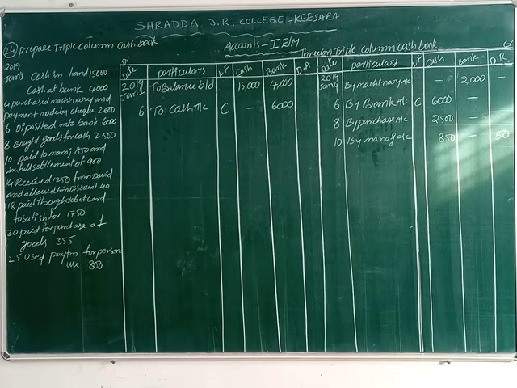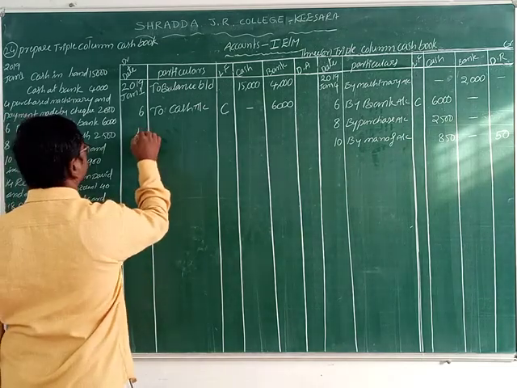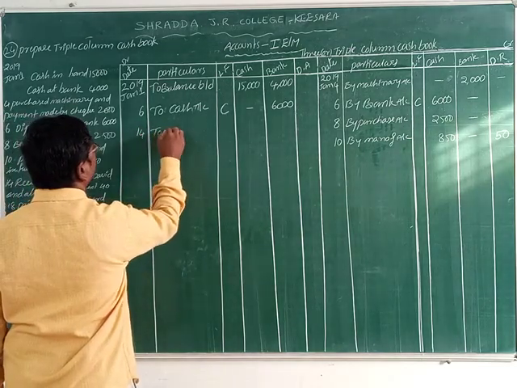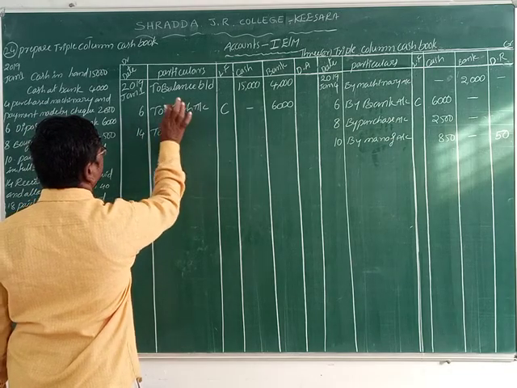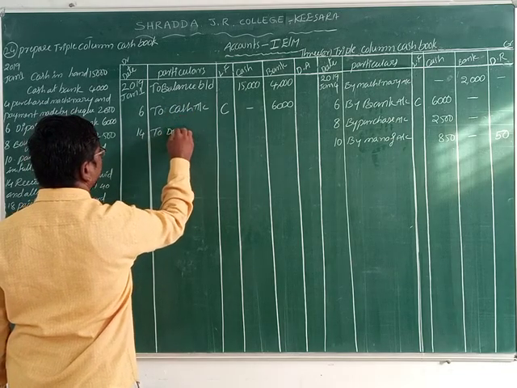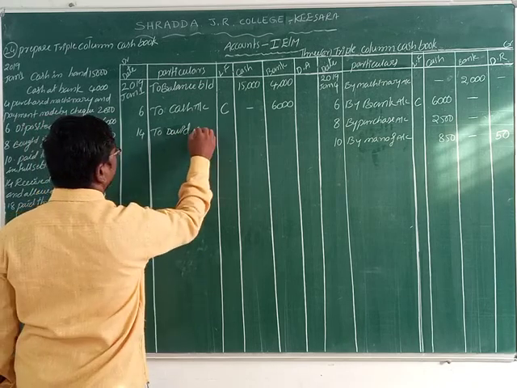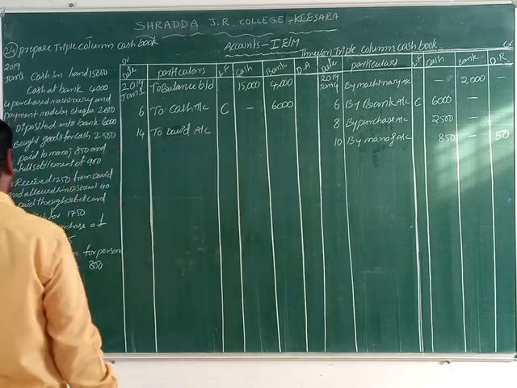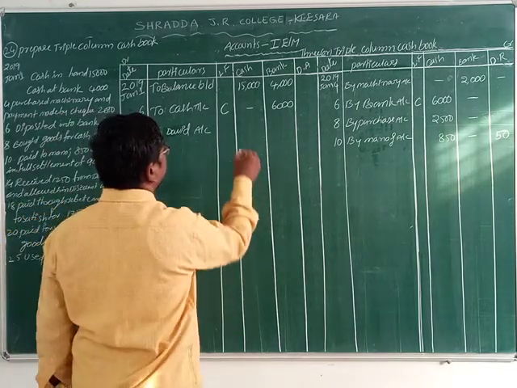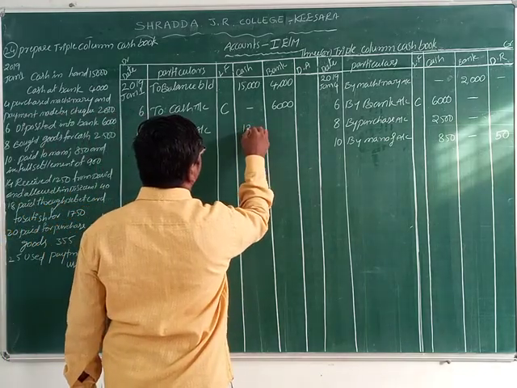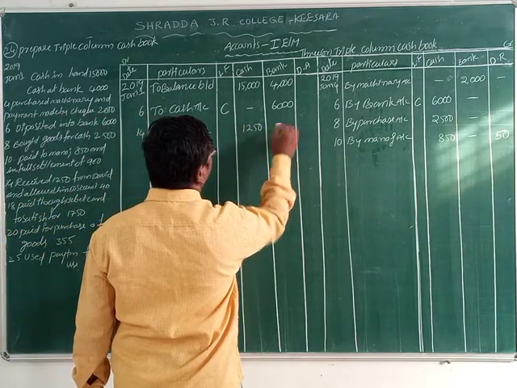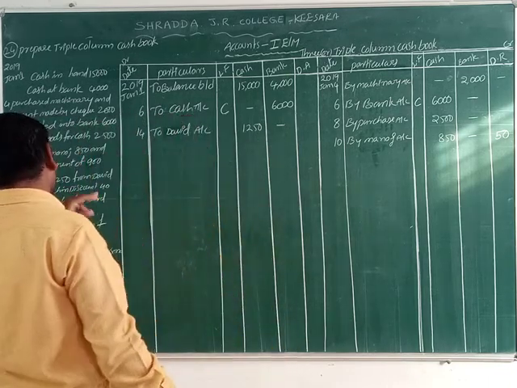Okay, let us write down date 14, to David account. What is the value of the amount? 1250. We record it in the cash column, 1250 rupees. And how much is the discount allowed? 40 rupees.